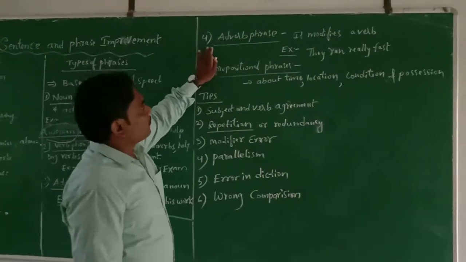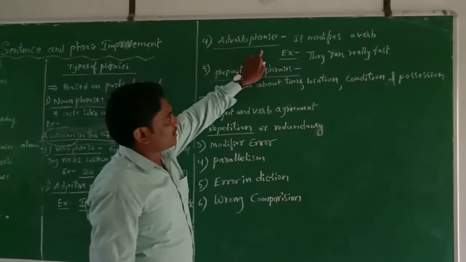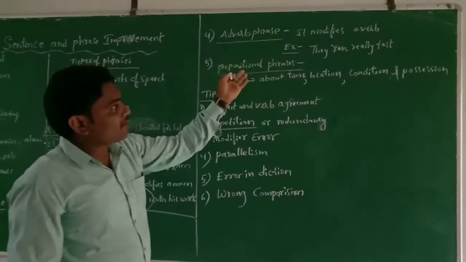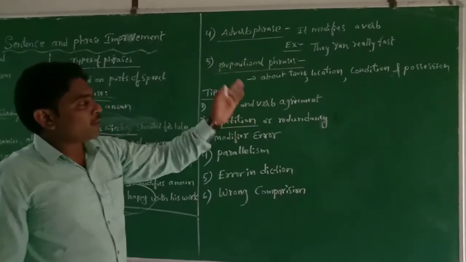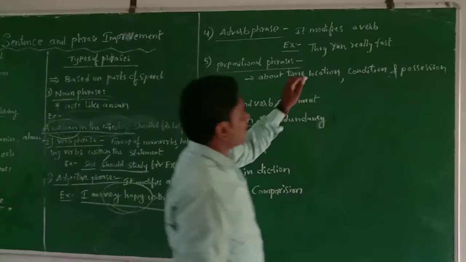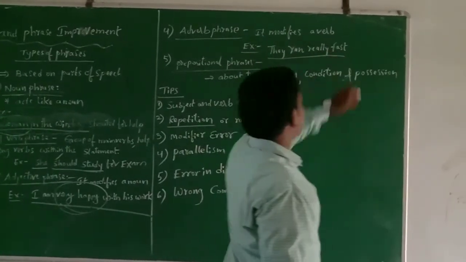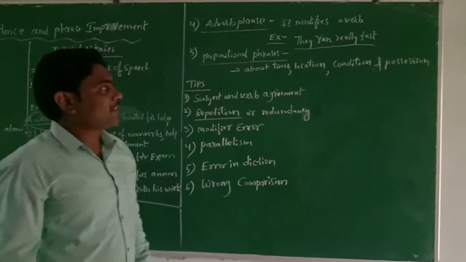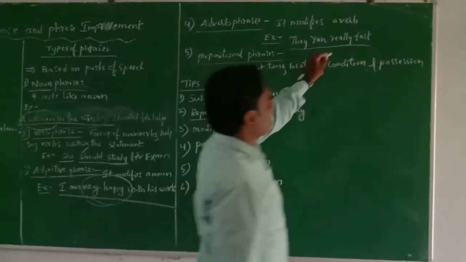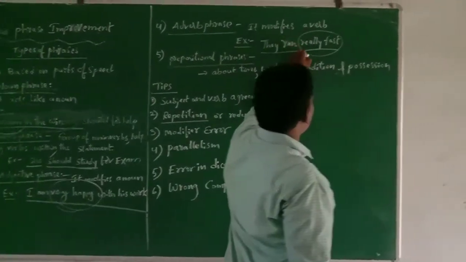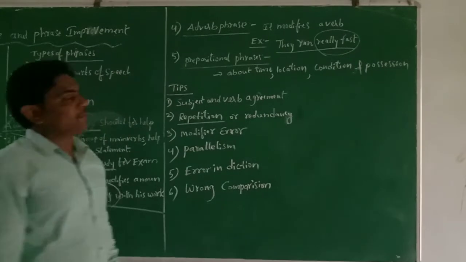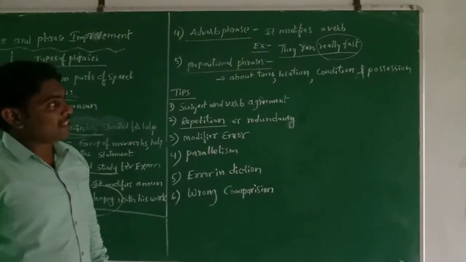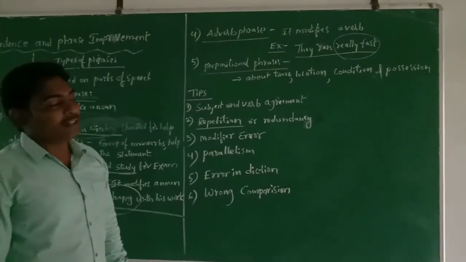The fourth type of phrase is called the adverb phrase. You know very well that an adverb modifies a verb. Let us go through the example: they ran really fast. Here "really fast" is the adverb phrase.